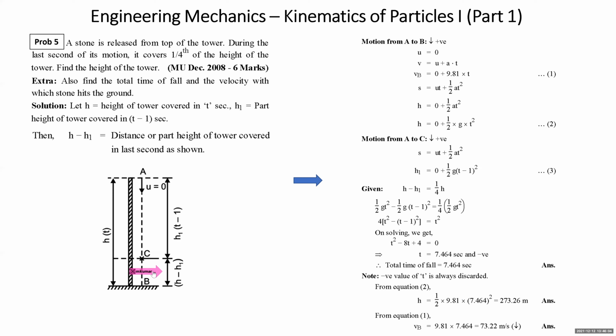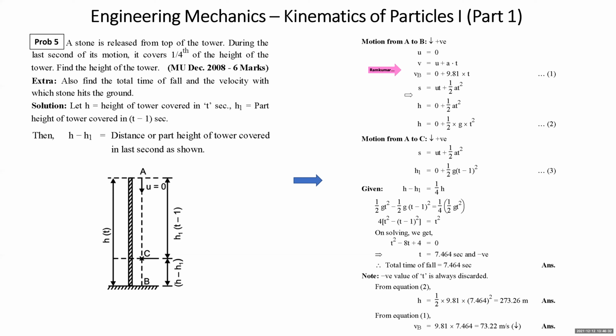Now here we are considering that h is the height of the tower which is covered in t seconds, and h1 is the height of the tower which is covered in t minus 1 seconds right from the beginning. Then h minus h1 will give you the distance covered in the last second. All right. Now we apply the equation of motion from A to P first. V is equal to U plus AT. We applied. V is VB. U is 0.